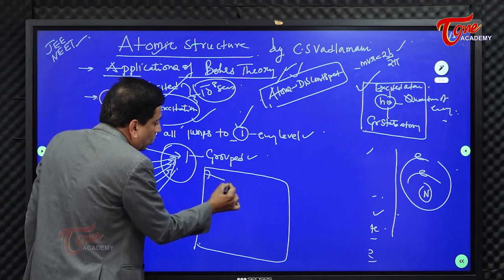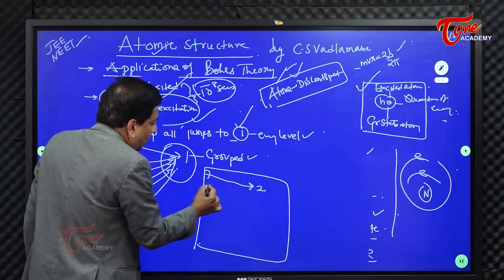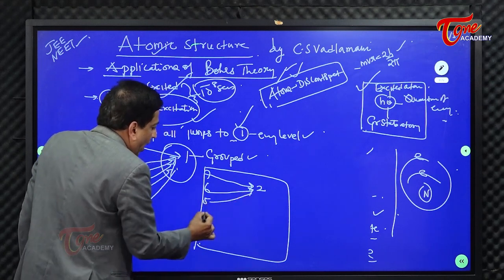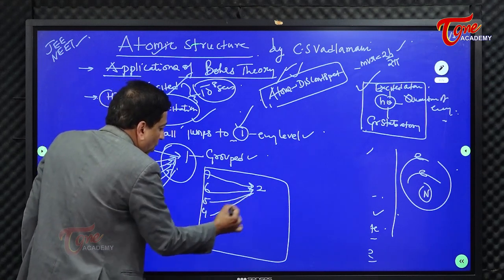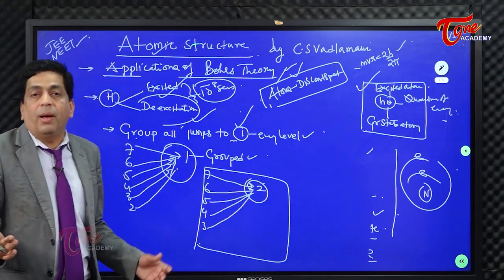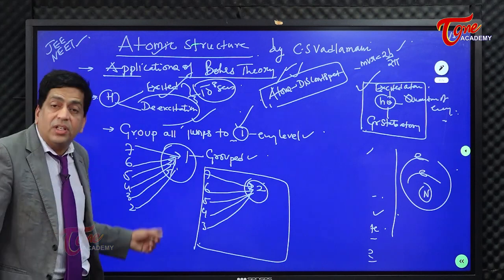Similarly, all jumps to 2: it is 7 to 2, it is 6 to 2, it is 5 to 2, it is 4 to 2, and this is 3 to 2. Mind you that. Now what people will ask me: what about 2 to 1? 2 to 1 has been recorded in the first one.